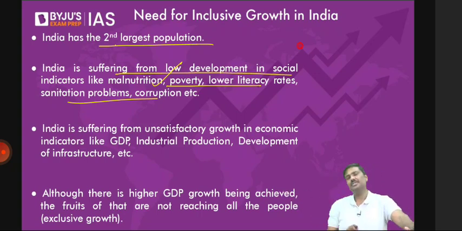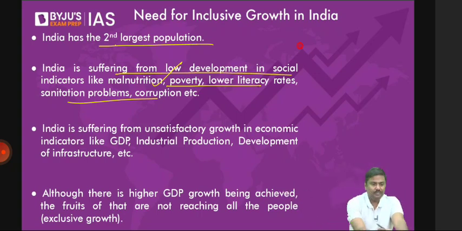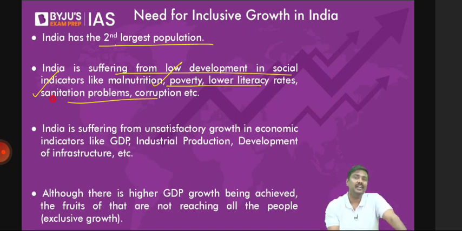Third, what about economic indicators? We are basically falling behind in case of social indicators. What about economic indicators? Unemployment rate. Issue of unemployment, the GDP slowing down in the last couple of years, recession in the last couple of years, right? Underemployment, skill gaps, etc. These are also some of the concerns. Although there is a very high GDP growth rate being achieved in case of India, the benefits of this are not reaching all the sections in the economy.